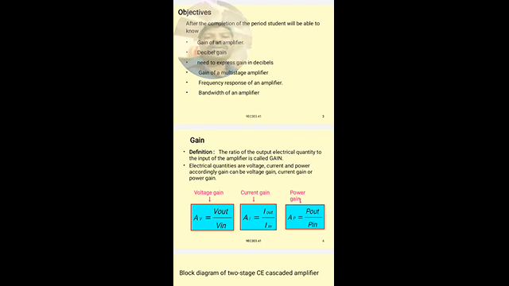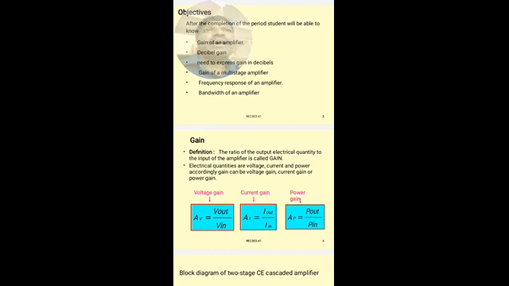So it is the ratio of output electrical quantity to the input electrical quantity. That electrical signal may be a voltage signal or current signal or a power signal. So accordingly, the gain is named as voltage gain, current gain, and power gain.